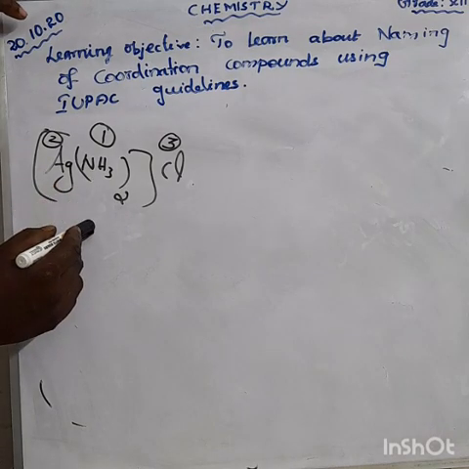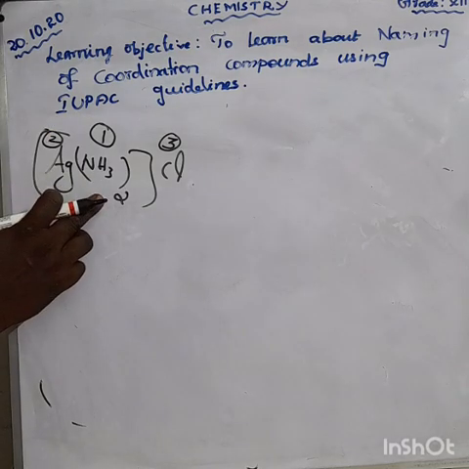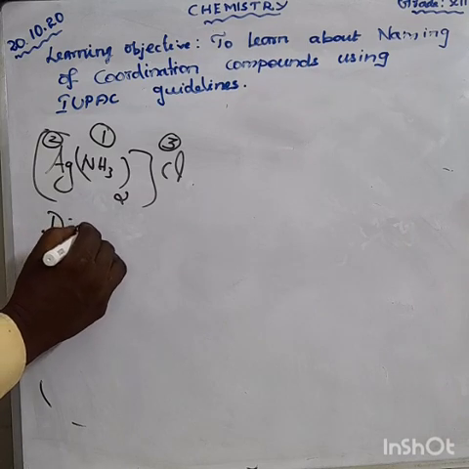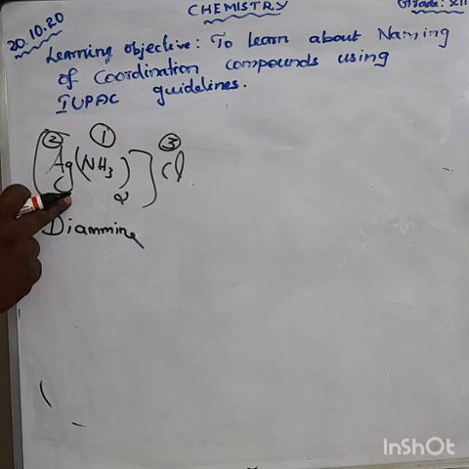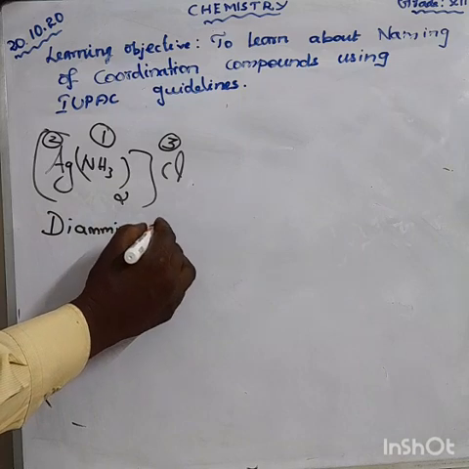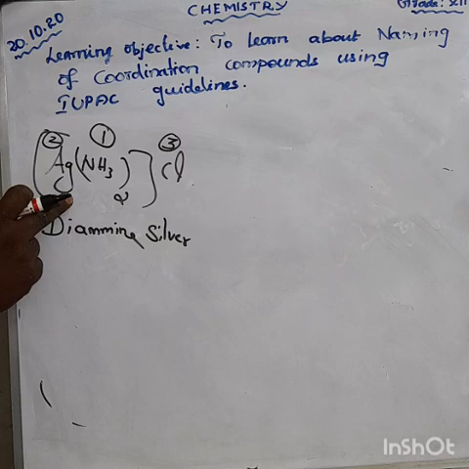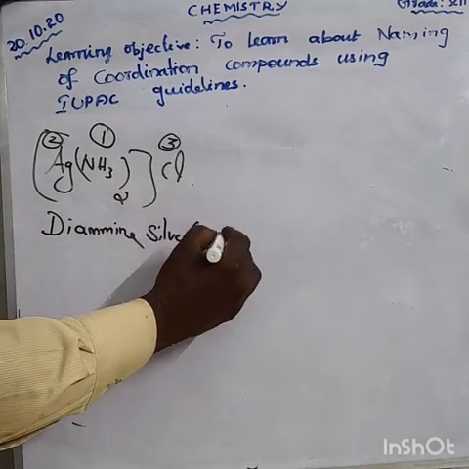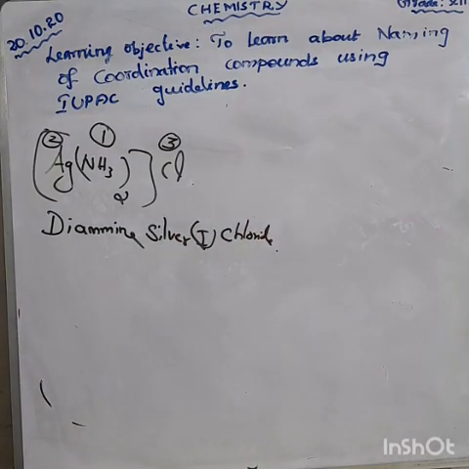Then how can you say the name? That ammonia can be written as amine. How much ammonia is there? 2 ammonia, so we are using diamine. Diamine. Here silver, so the metal is silver. The oxidation state of silver is 1, so we are using Roman numeral I. Here chloride. This is the name of the complex.